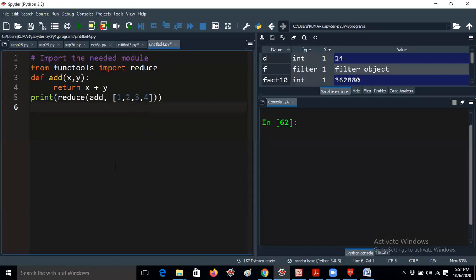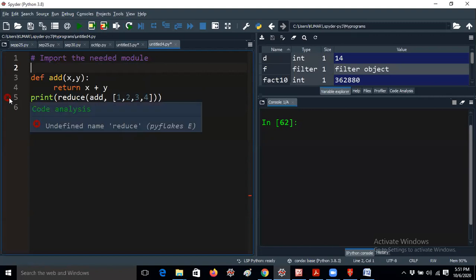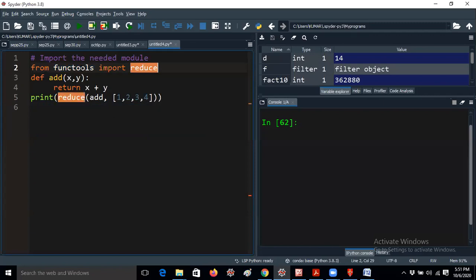By using reduce I am giving it, but reduce cannot be directly executed, so you have to import it from functools. This is a predefined module, like the math module and operator module. Functools is a predefined module in Python. If I remove this, what will happen? You can check, no problem. Undefined name reduce. Hope you understand, guys. That means reduce is a function which is there in the functools module. That's the reason I'm giving from functools import reduce.